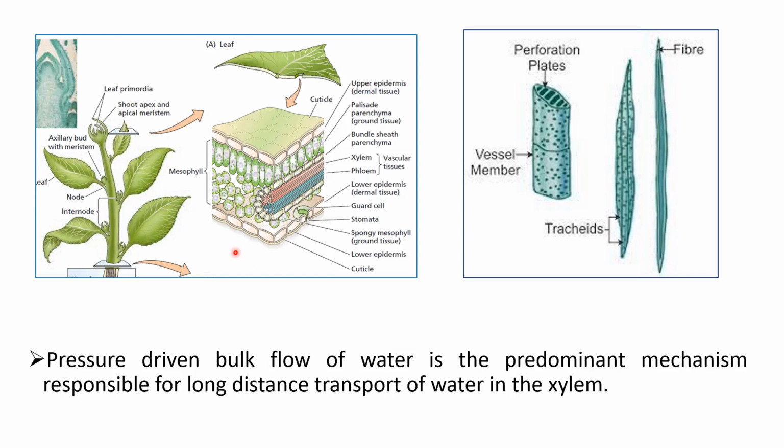There must be a force acting, and that force is generated in the leaves of the plants. How is this force generated? As we know, at the time of transpiration water is lost by the aerial part of the leaves, particularly the mesophyll cells, and these mesophyll cells lose their water and then absorb water from the nearby cells.